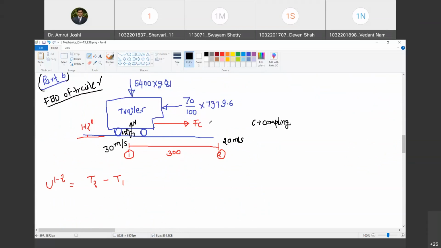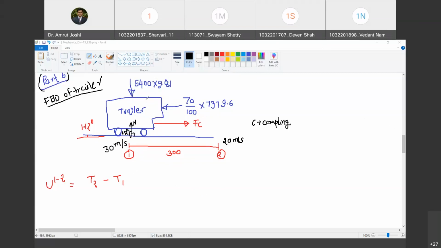If a negative sign emerges after the analysis, we will say that the originally assumed sense of coupling force is incorrect and it must be in compression. Happy? Yes, sir. What are we going to do with this free body diagram?